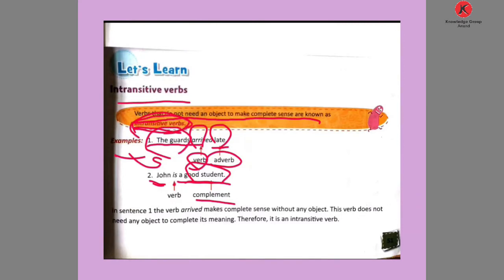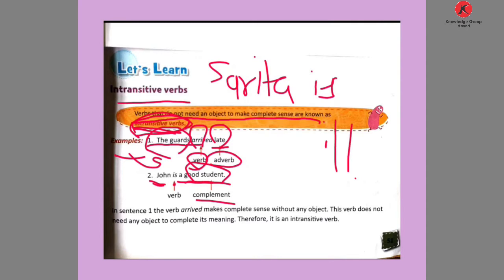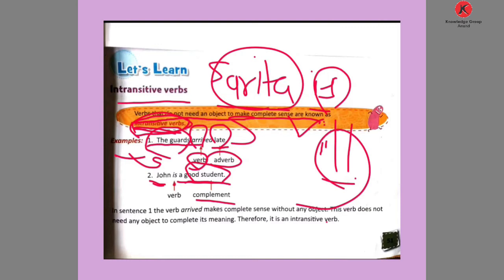Intransitive verbs do not require any object. So this is the intransitive verb, how we form it. One more example: Sarita is ill. Here Sarita is the subject, is is the verb, and ill is an adverb.